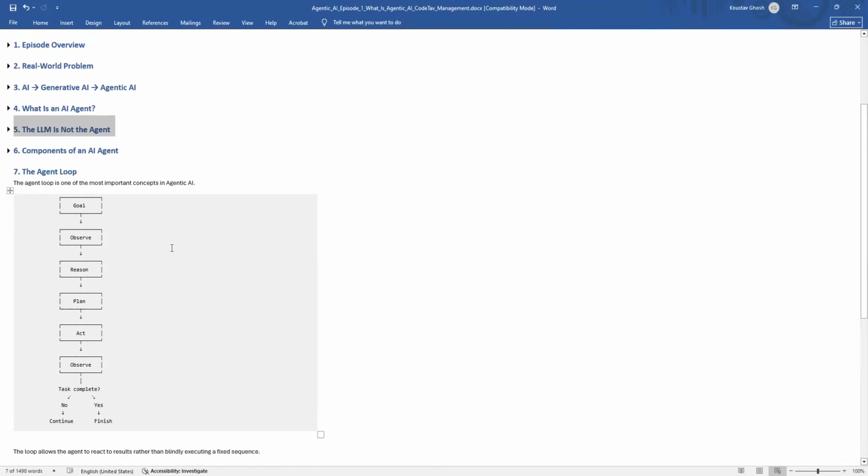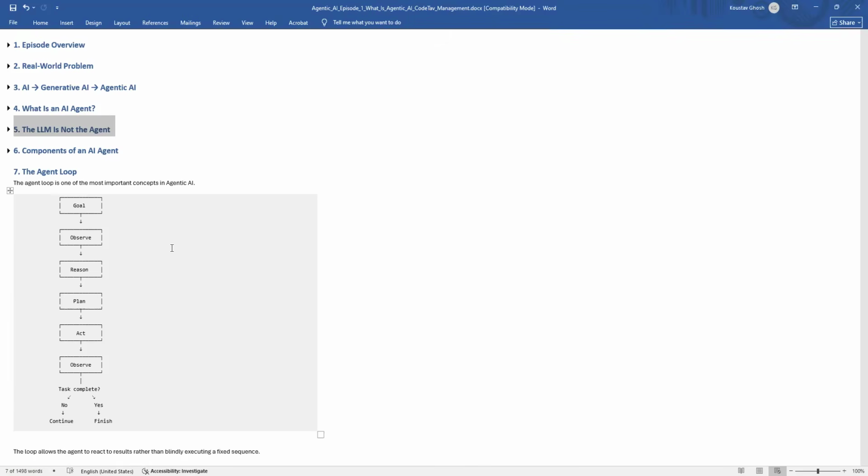After that, the agent loop. Now we are coming to one of the most important concepts in agentic AI, the agent loop. Let's imagine the following process: goal, then observe, reason, plan, act, observe. We check whether the task is completed or not. If no, then continue. If yes, then finish. The agent does not necessarily know the complete path in advance, so it can make a decision based on the result of the previous action.